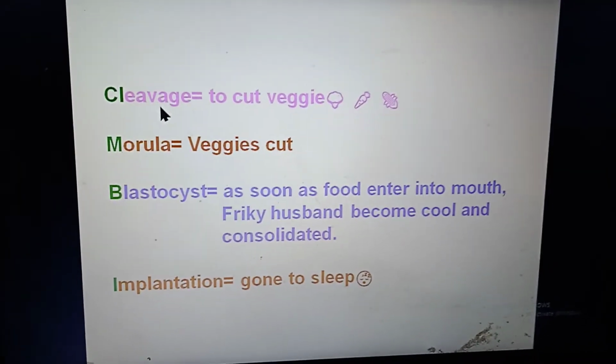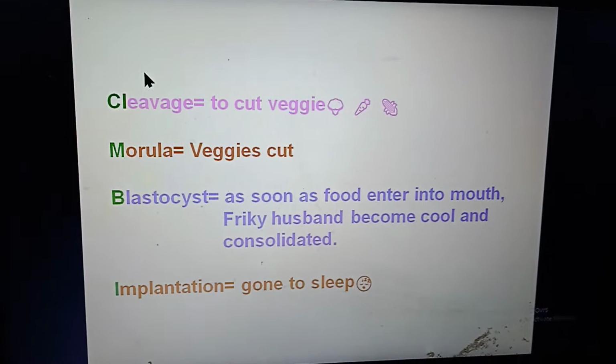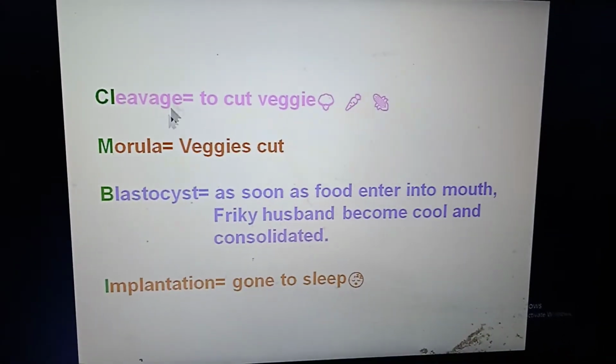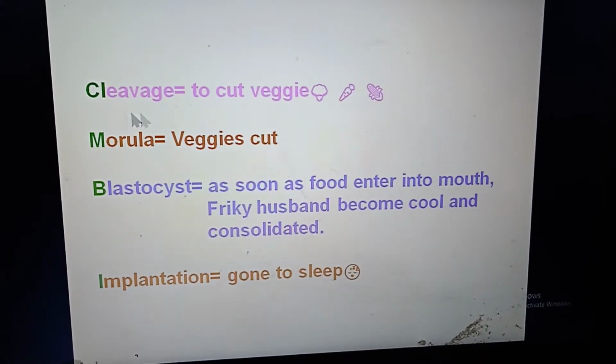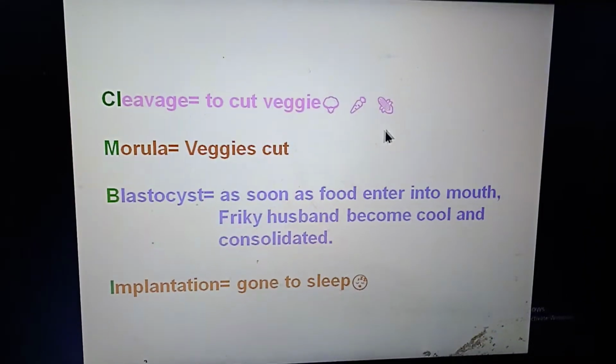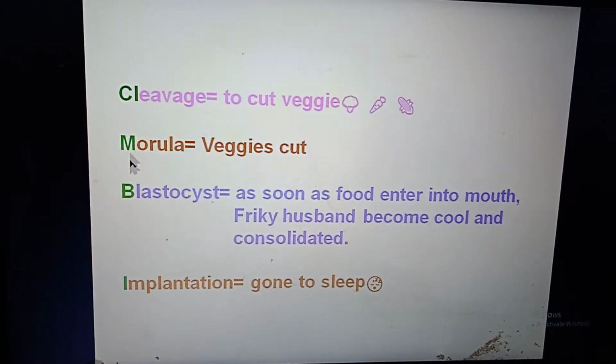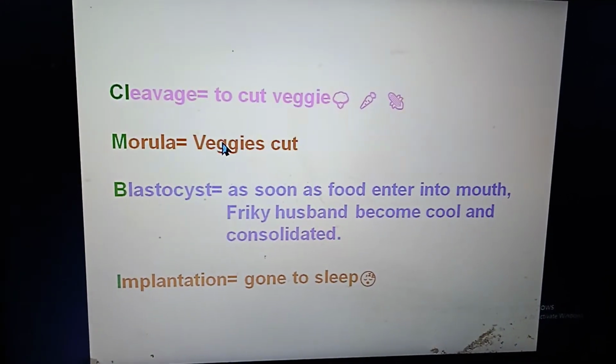I am comparing the process of cleavage. Cleavage means cut. The cutting of the zygote is comparable to cutting veggies. The morula, which is a compact layer of the cut cells, is like the veggies cut.